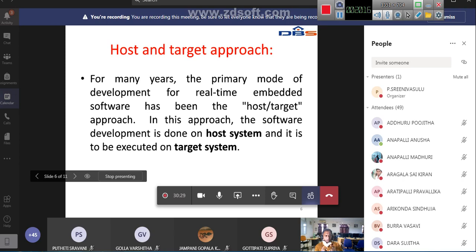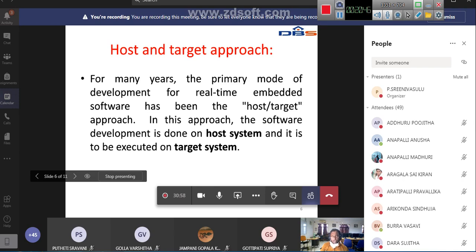So whenever you write the program, you execute the program and check for errors. If there is any error, again you go and edit the program, then execute the program until you get the correct result. Once the result comes, the system where we do this whole process is called the host system. So in this approach the software development is done on the host system.